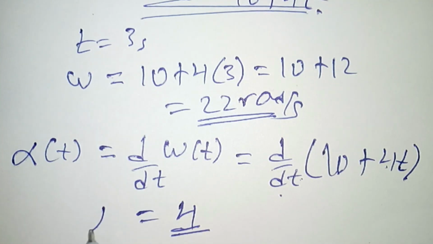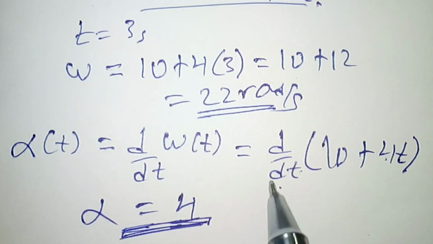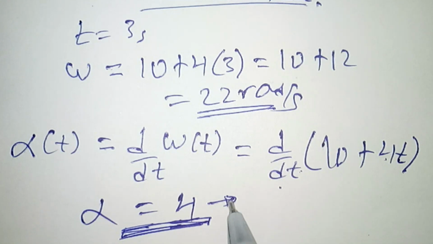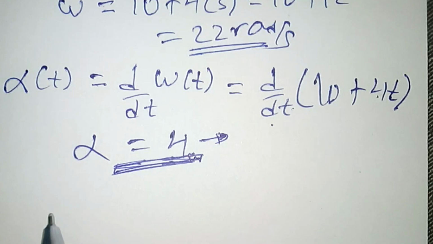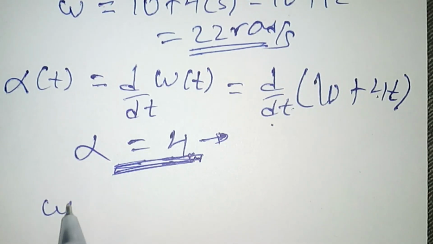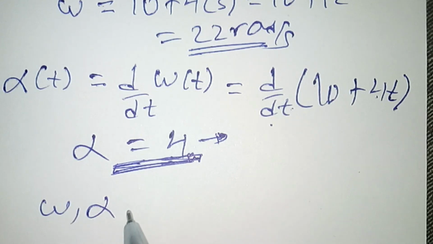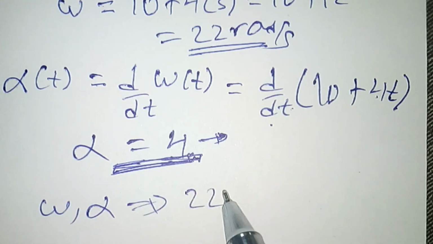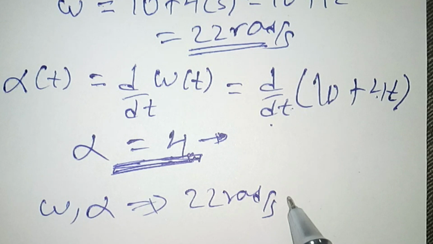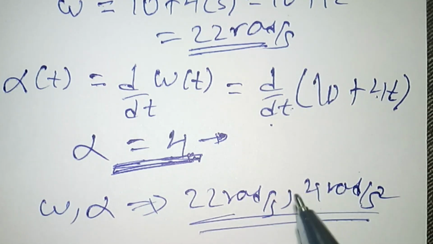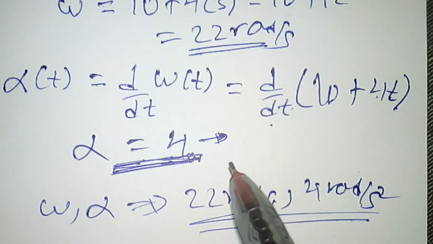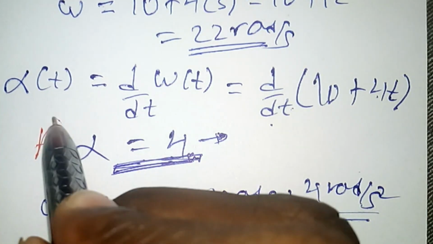So alpha is not dependent on time. This means the object is moving with a uniform acceleration. So the velocity and the acceleration are given by 22 rad per second and 4 rad per second square. That is, the correct answer is alternative A.